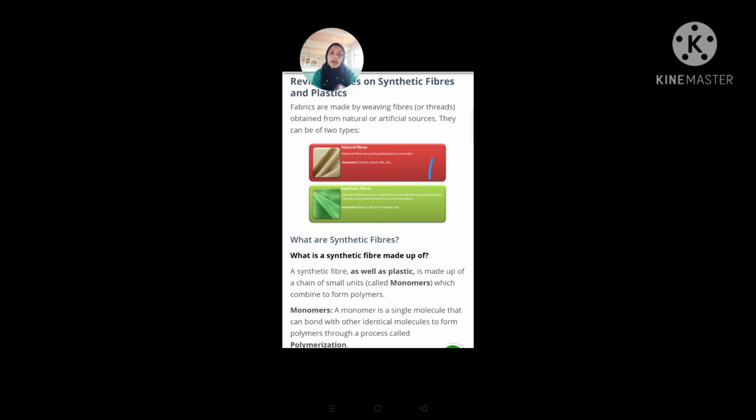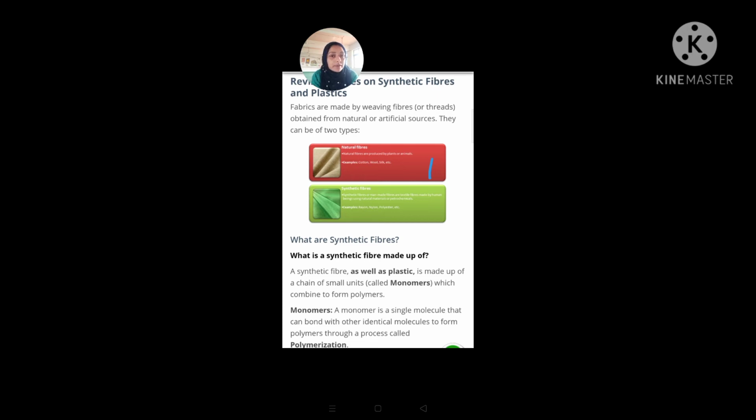Now dear students, I asked one question, what are fibers, and I'm very happy that many students gave me the correct answer: fibers are very thin hair-like structures, which are obtained either from nature or they are synthetically prepared by using chemicals. They can be of two types, as you are able to see. They can be natural or they can be synthetic.